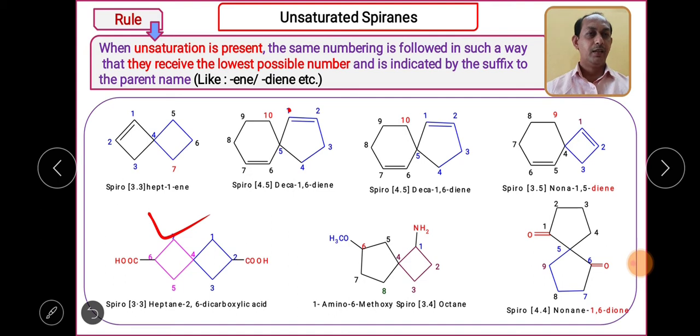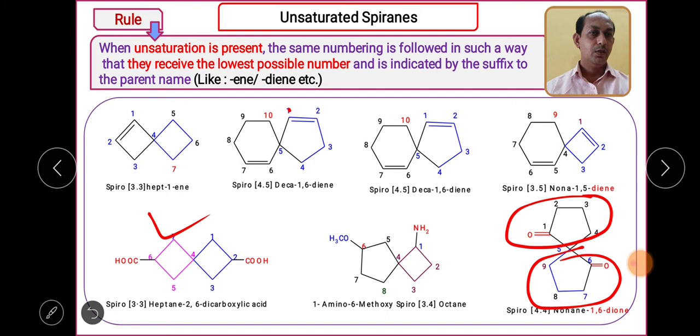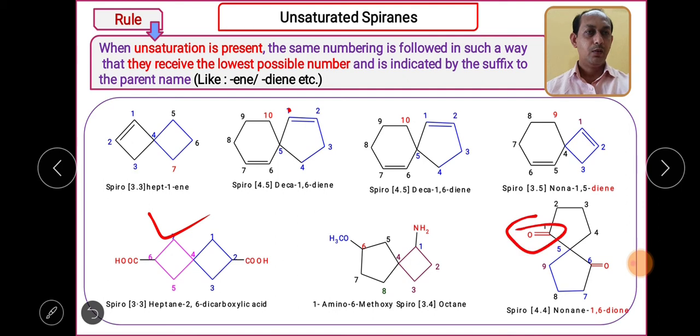Then start numbering. Both the rings contain an equal number of carbons, so there is no question, start from any one of the adjacent carbon atoms. So what will the name be? Spiro. How many carbons does this ring contain? 4. And this ring? 4. So 4.4, parent nonane. We have carbonyl groups at the 1 and 6 positions. So what will it be? 1,6-dione.